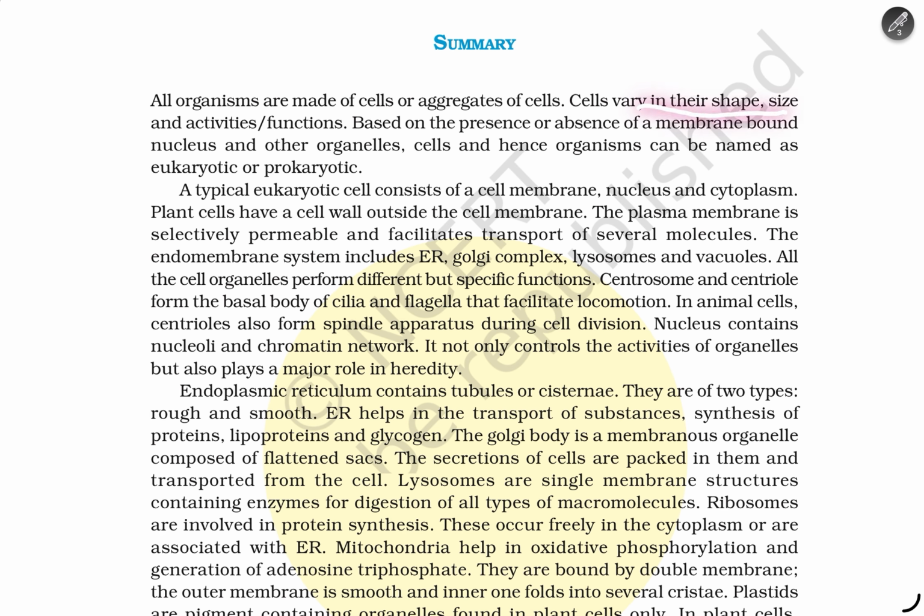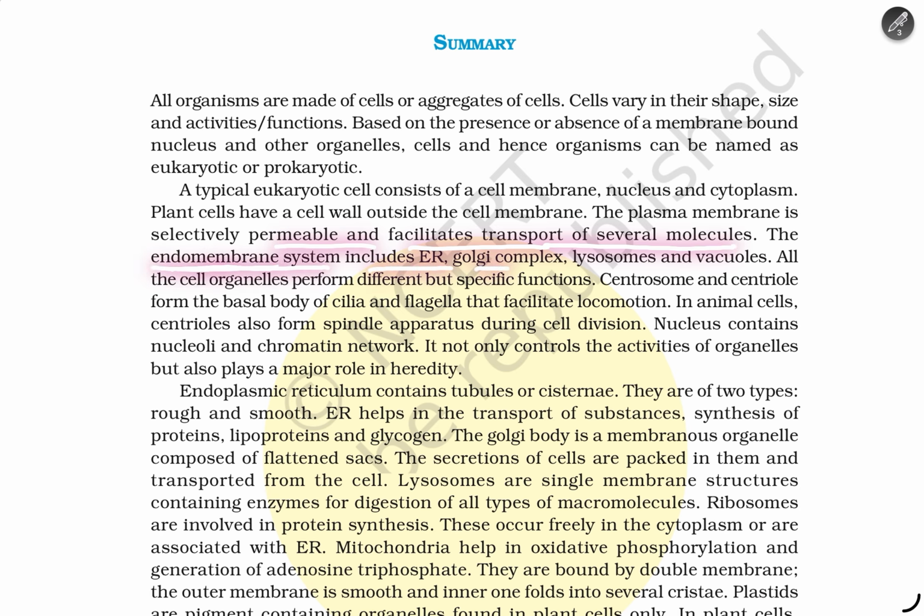Cells vary in their shape, size, activities and functions. Based on the presence or absence of a membrane-bound nucleus and other organelles, cells are called eukaryotic or prokaryotic, and hence organisms can be named as eukaryotic and prokaryotic. A typical eukaryotic cell consists of a cell membrane, a nucleus, and cytoplasm. Plant cells have a cell wall outside the cell membrane. The plasma membrane is selectively permeable and facilitates transport of several molecules.